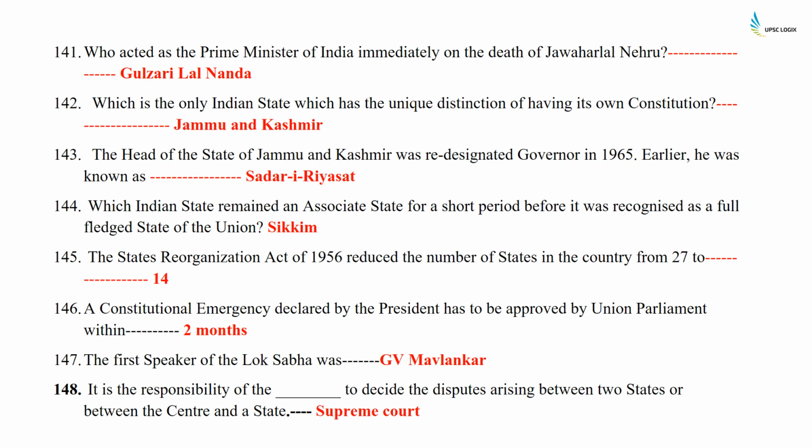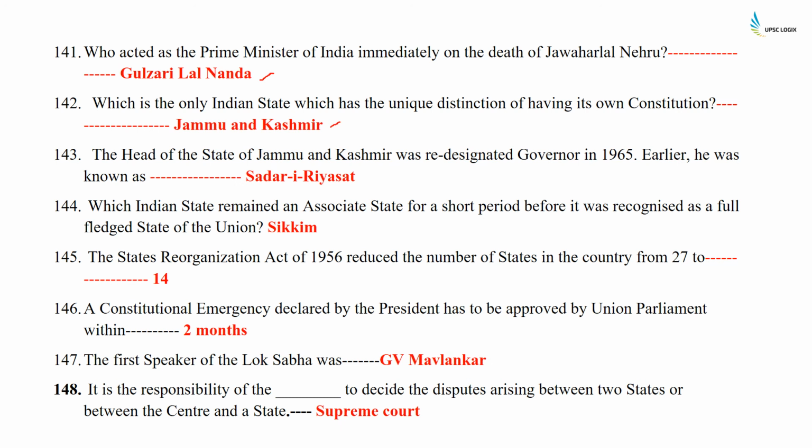Who acted as the Prime Minister of India immediately on the death of Jawaharlal Nehru? It was Gulzarilal Nanda. Which is the only Indian state which has a unique distinction of having its own constitution? It is Jammu and Kashmir.